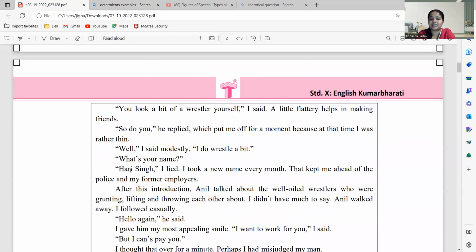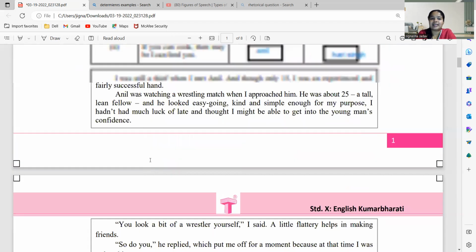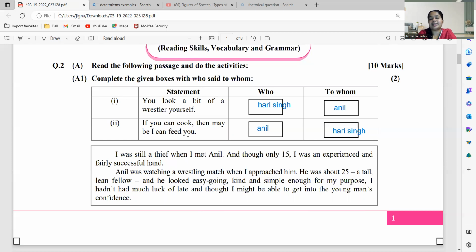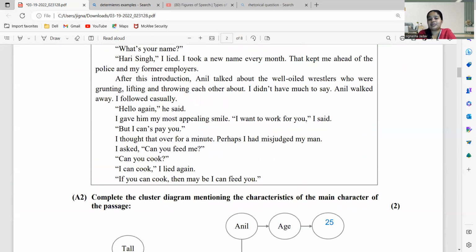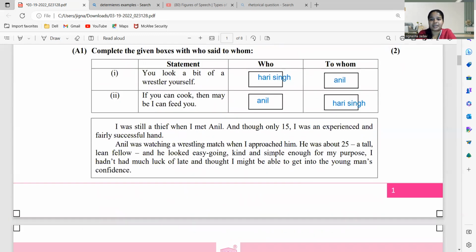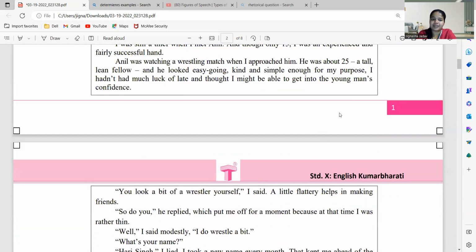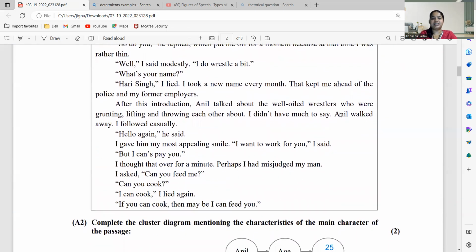बाद में हम लोग को नाम पता चला ना उसका हरी सिंह. And next is "If you can cook then maybe I can feed you." ये चीज हम लोग ने यहाँ पे लास्ट में देखी. "But if you can cook then maybe I can feed you." ये कौन बोलता है? अनिल हरि सिंह को बोलता है. So Anil says this to Hari Singh. ठीक है. So this is how we did our first part.